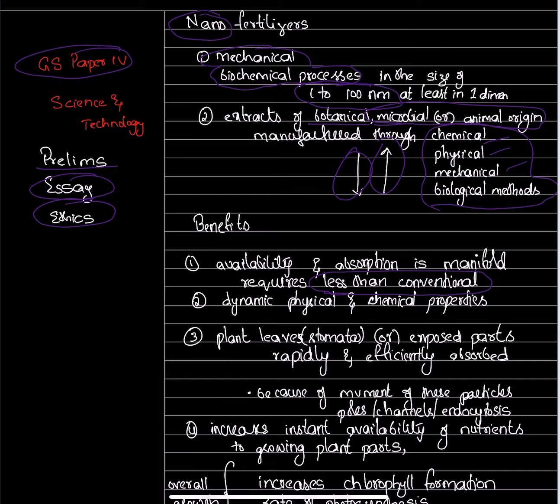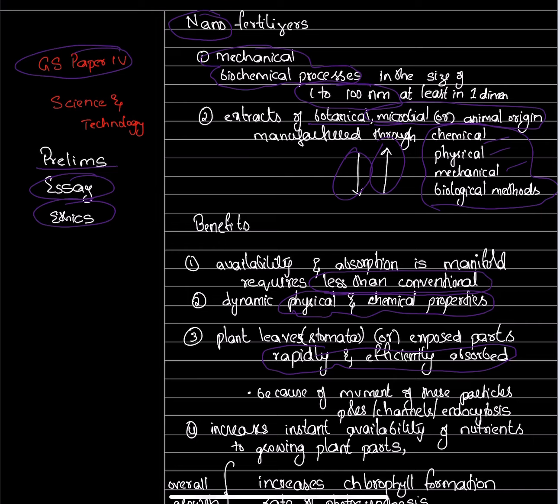Another benefit is that it has dynamic physical and chemical properties. Because of this dynamism, it will be easily absorbed, and it doesn't need to be absorbed at the root level. It can be applied at the plant leaves or exposed parts like stem and stomata. These nanoparticles are absorbed rapidly and instantly, so you don't need to wait too long.